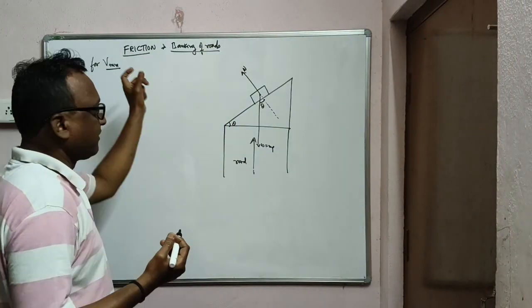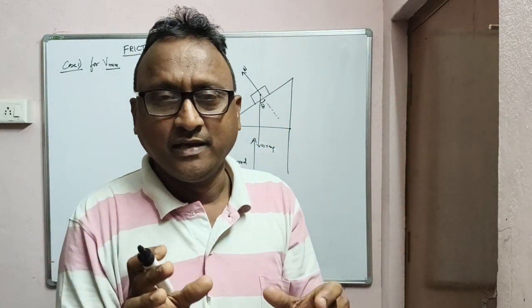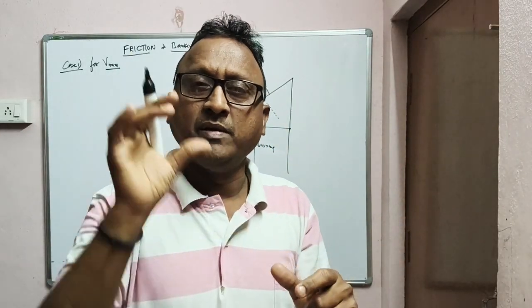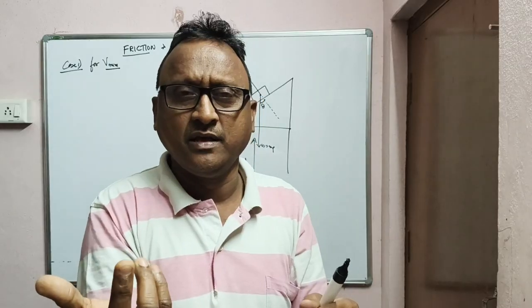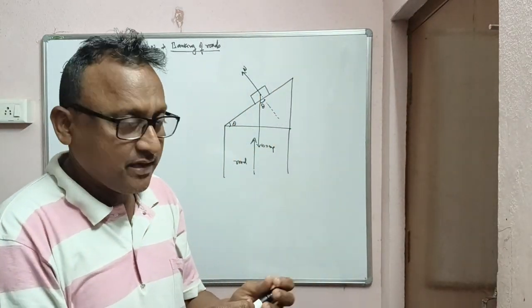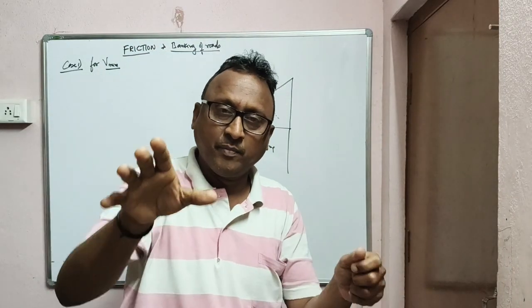ఇక్కడ మనం ఏం చేస్తాం అంటే V minimum కడతాం, అలాగే V maximum కూడా కడతాం. V minimum అప్పుడు ఫ్రిక్షన్ ఎలా పనిచేస్తుంది? In the same fashion for V maximum, that means the vehicle going on a banked road with less speed, that is minimum speed, what happens to the friction? అలాగే for maximum speed, what happens to the friction? జాగ్రత్త గమనించండి. If the vehicle is going with the minimum speed on the banked road, అప్పుడు ఏమవుతుంది?